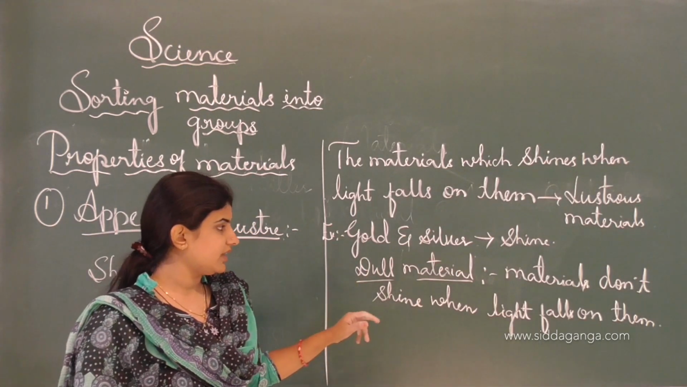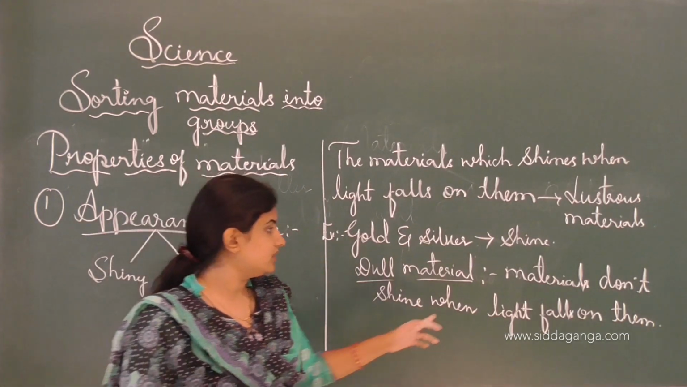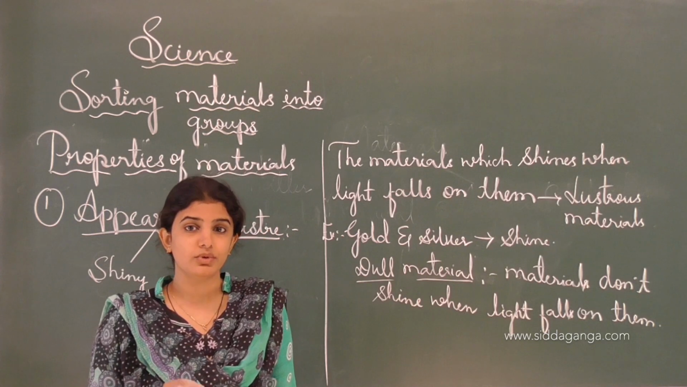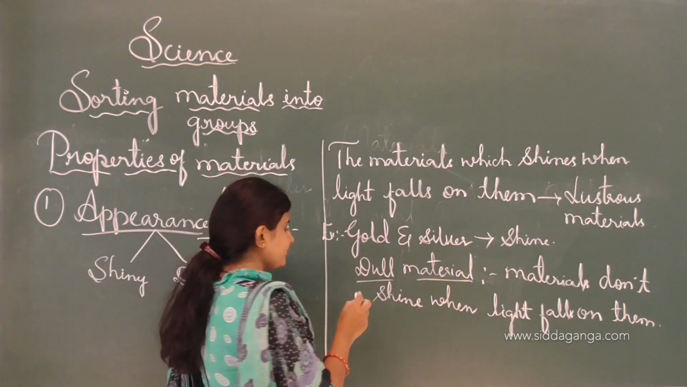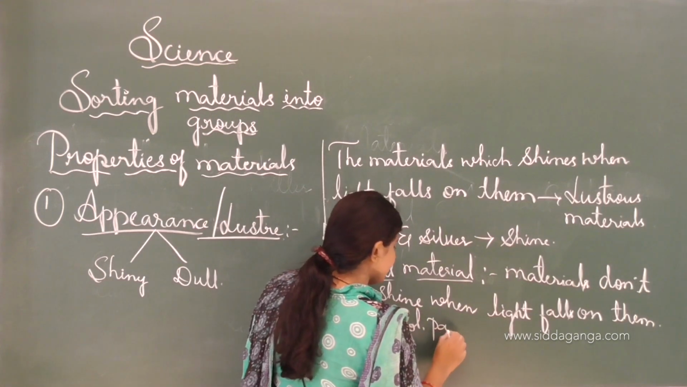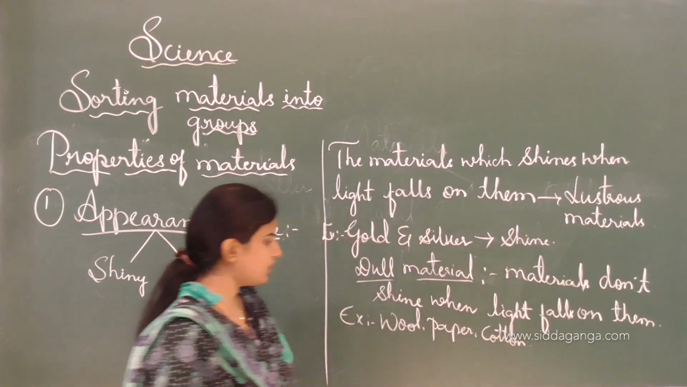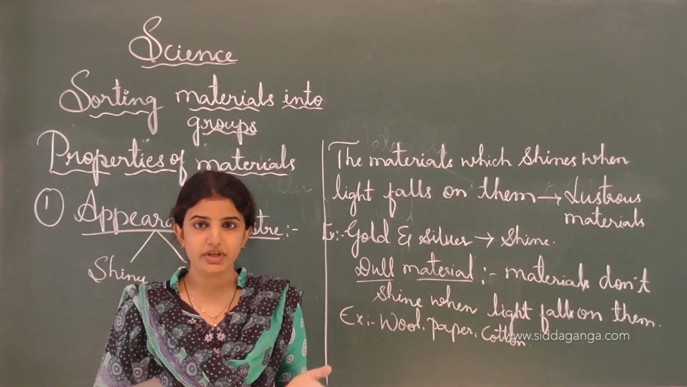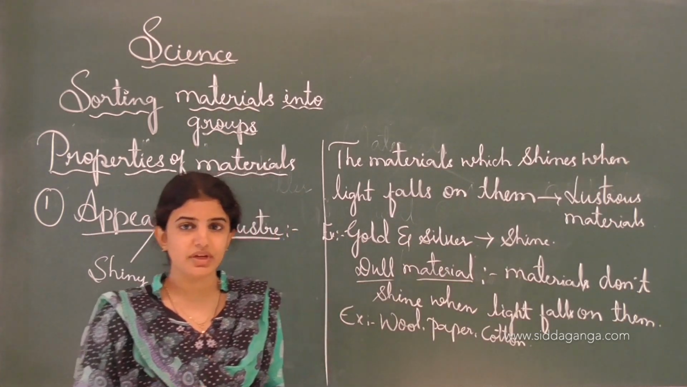And the dull material means what? It doesn't have shining property, and those materials which do not shine when the light falls on them are called non-luminous or non-lustrous or dull materials. See, examples are wool, paper, cotton. See, this is how we can classify different types of materials according to the properties which they possess.